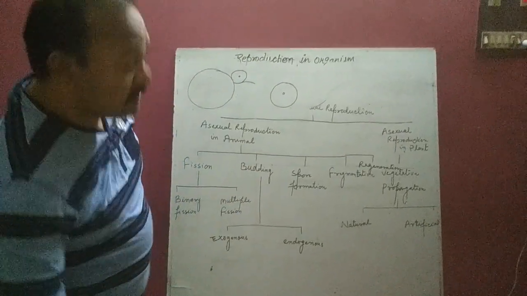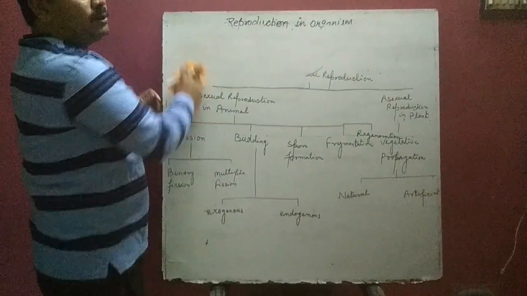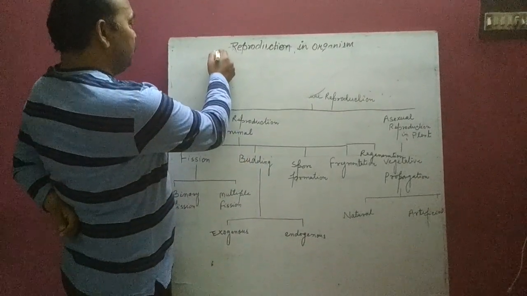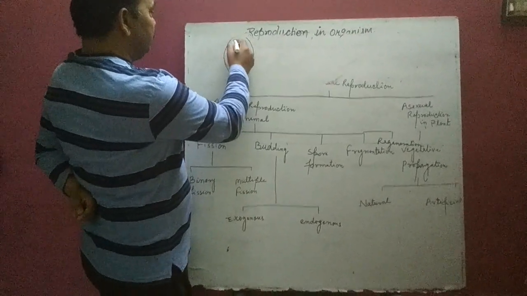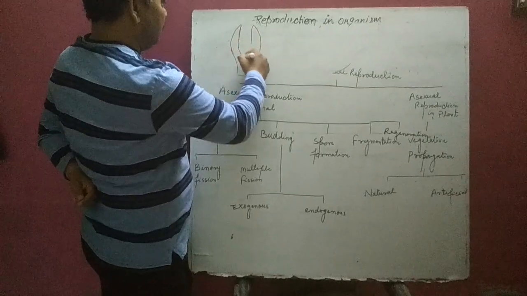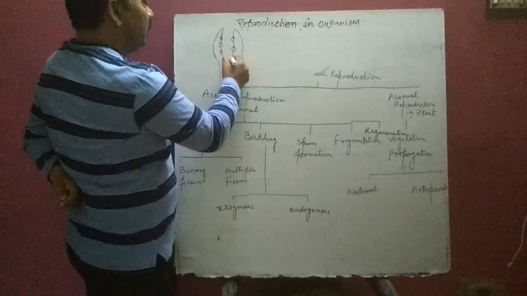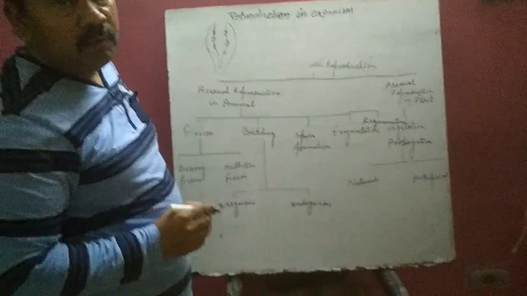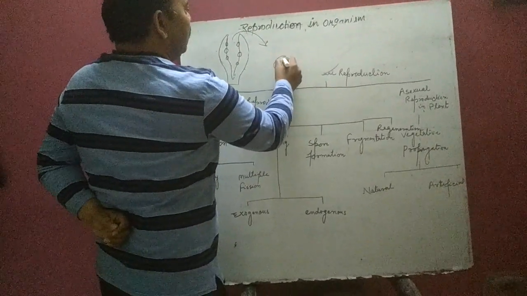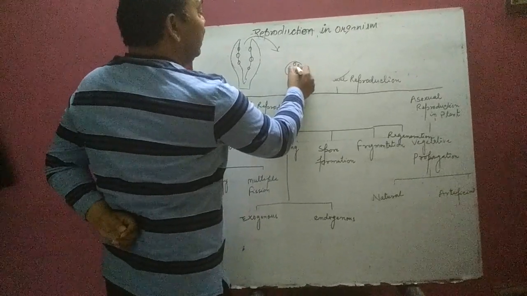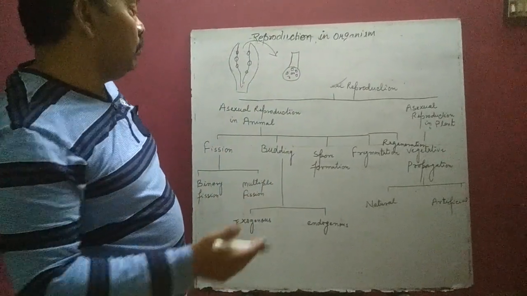Next is called endogenous. Endogenous means, in case of a sponge like Spongilla, this is the body of a sponge, asexual bodies like gemmules come out through the osculum and finally germinate into new young ones.